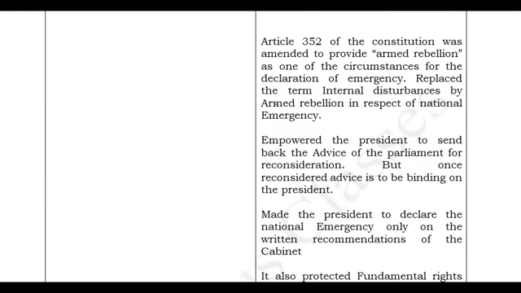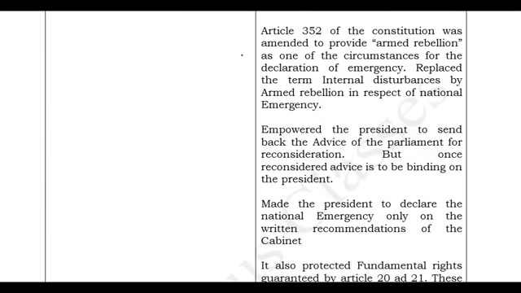Article 352 allows the government to go for internal emergency based on armed rebellion or internal disturbances. If the government could cite internal disturbances as a reason, it could go for an emergency period, which is a danger for the people of India. So under this 44th Amendment Act, internal disturbances was replaced by the words armed rebellion.